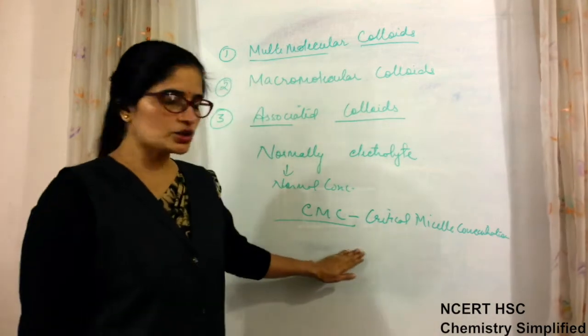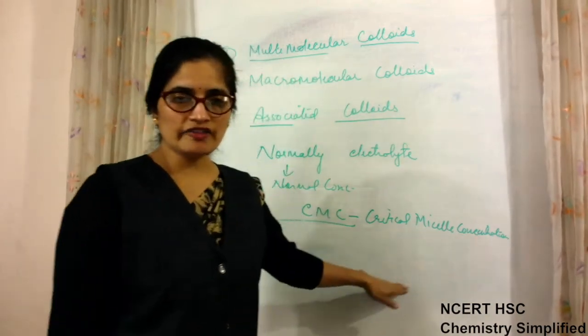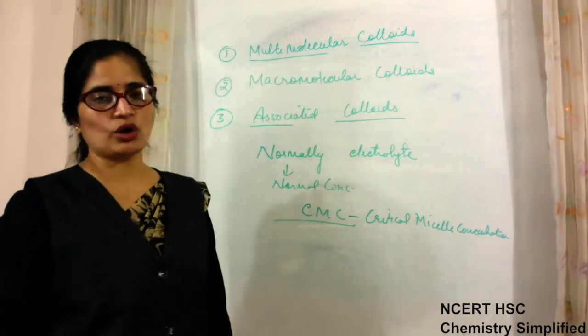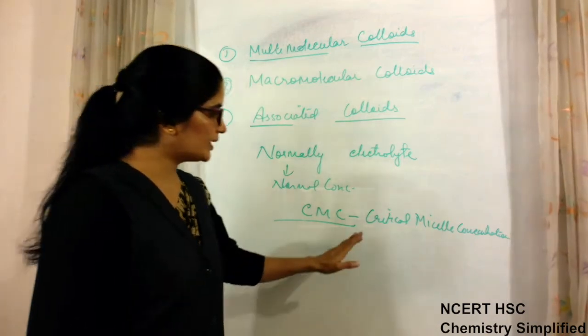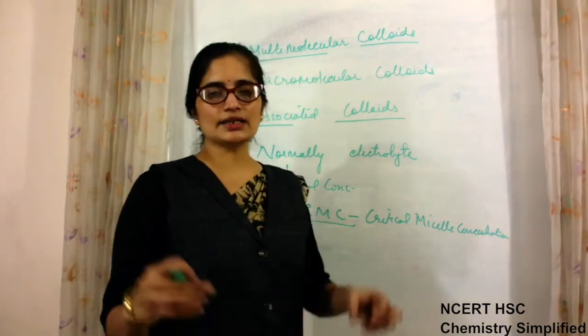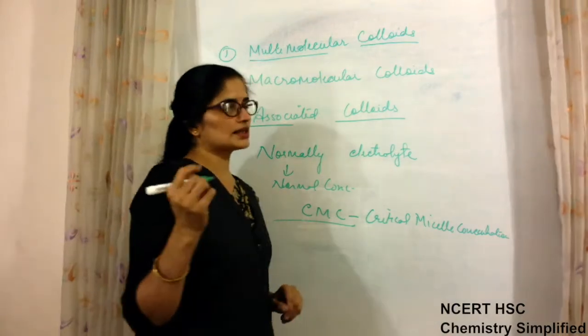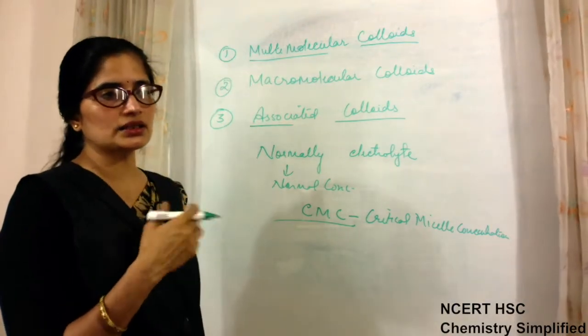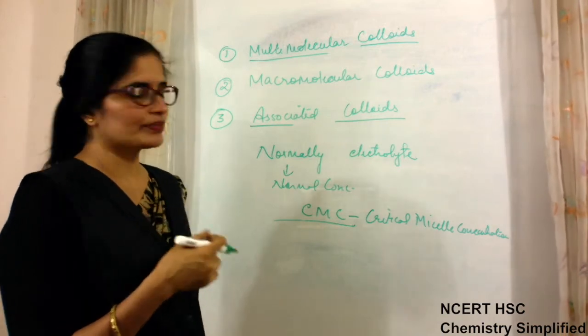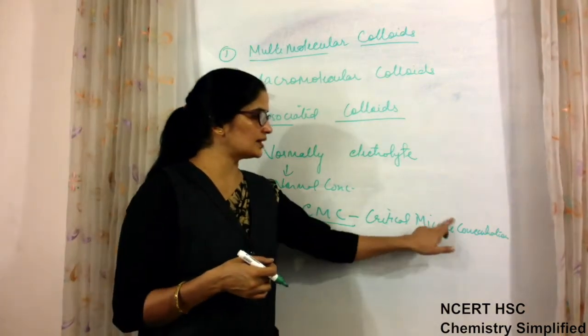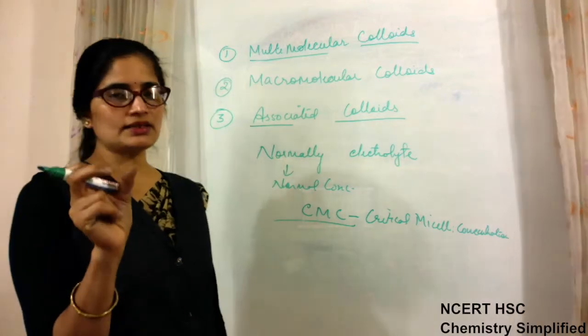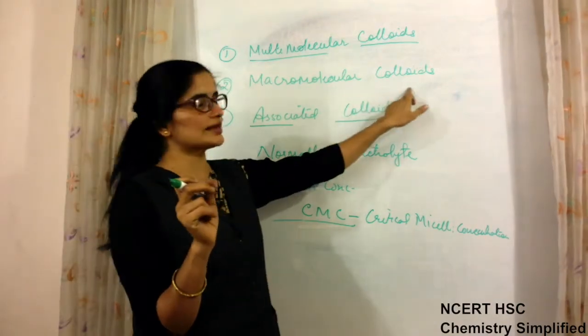If beyond this concentration more electrolyte is added or more soap is added, then the particles of that start gathering together to form micelles. We have studied this in class 10th in the cleaning action of soap. So when they start forming micelles, the size of that micelle which is formed is of colloidal size particle.